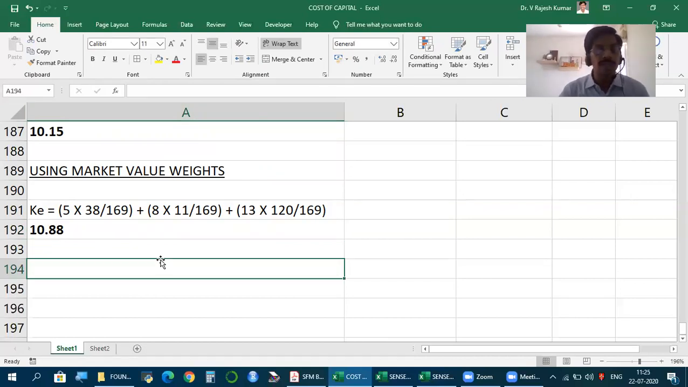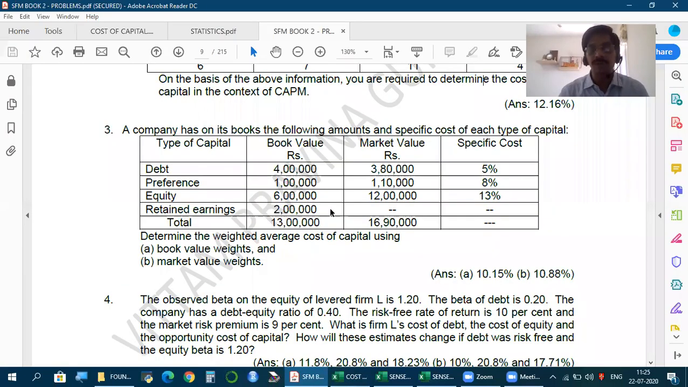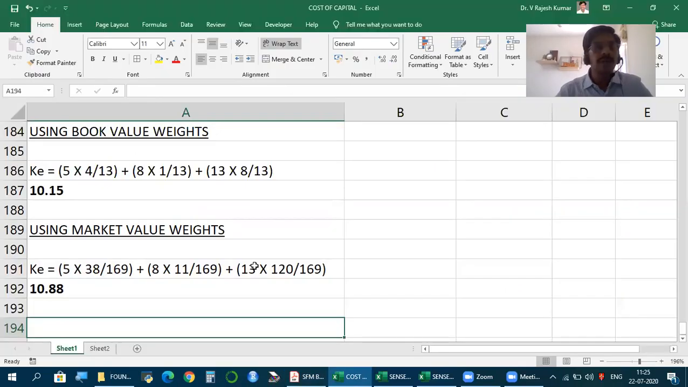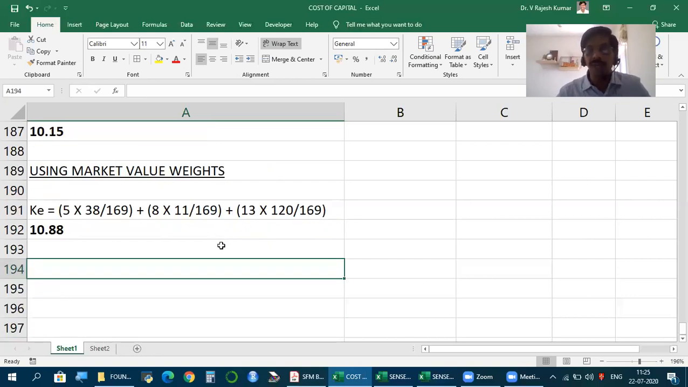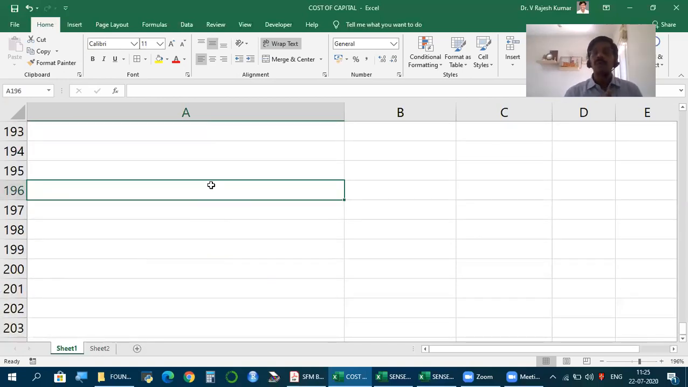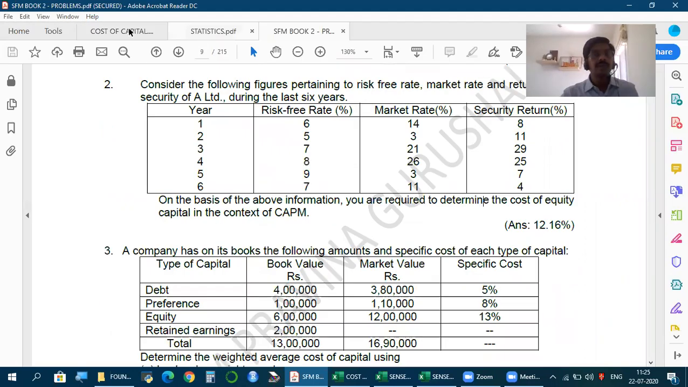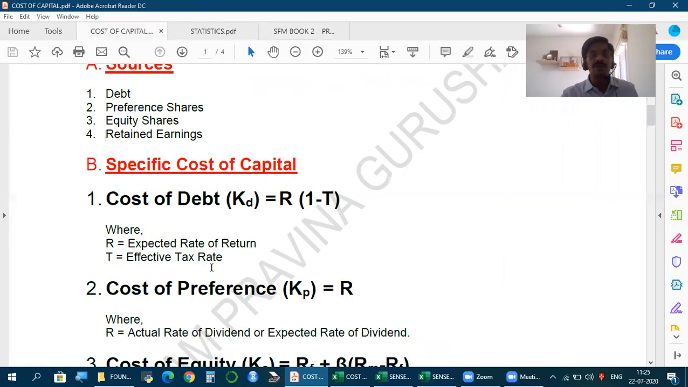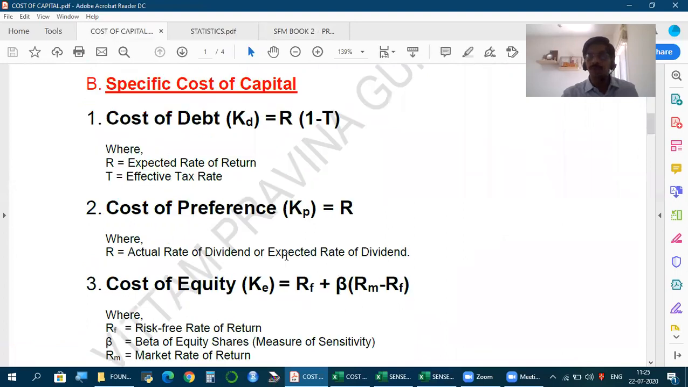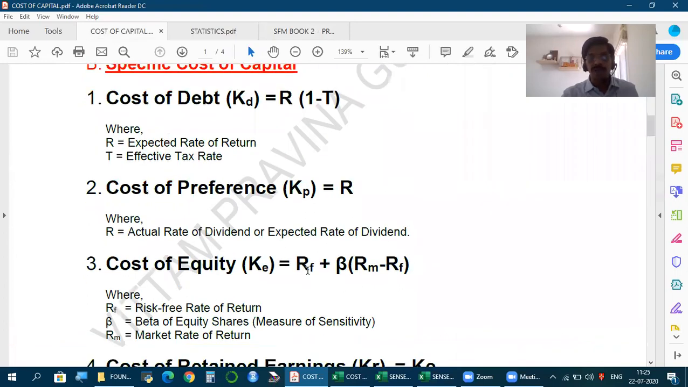So using book value weights and using market value weights, how to calculate is what we have seen. Simple, good. But given a choice, which should you consider? You must consider the WACC calculated using market value weights. Fine. Friends, till now what we discussed was method 1 to calculate WACC, where this was the formula. This is how you calculated cost of debt, cost of preference, and cost of equity. And to calculate cost of equity, what have we taken?